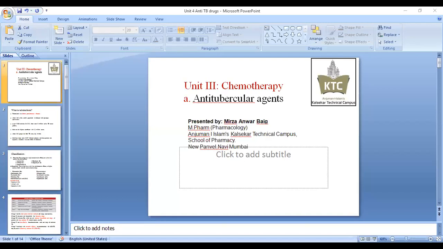As far as the drugs are concerned, we have a number of drugs, and we can classify them into two categories. One is the first line category and the other is the second line category. The first line category has high anti-tubercular efficiency.